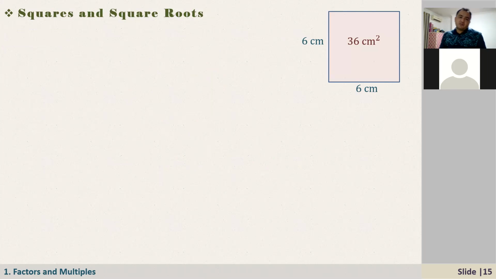So now let's talk about squares and square roots. In this diagram, what we have here is a square. What is a square, Salim? Can you tell me the definition of a square? This shape, this geometric figure. It's a shape. What is the definition of a square? What kind of figures are called a square?